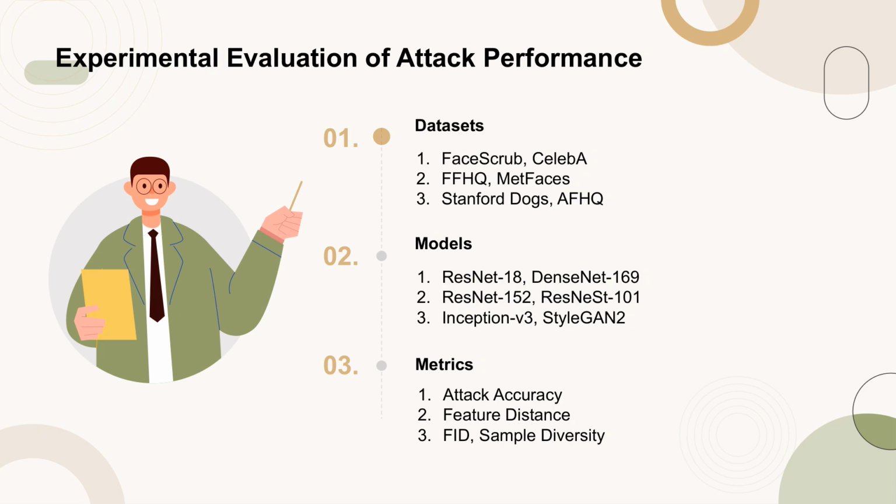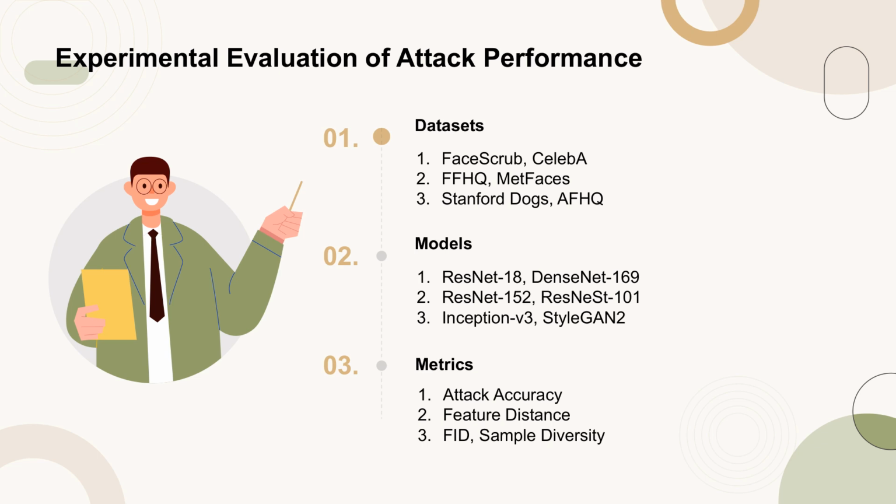In this section, we discuss the experimental setup, including the datasets, models, and metrics used to evaluate the attack performance. For datasets, we used FaceScrub and CelebA for facial image classification, and Stanford Dogs and AFHQ for dog breed classification.